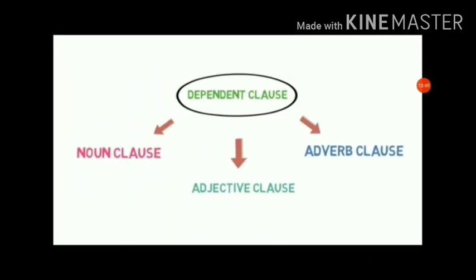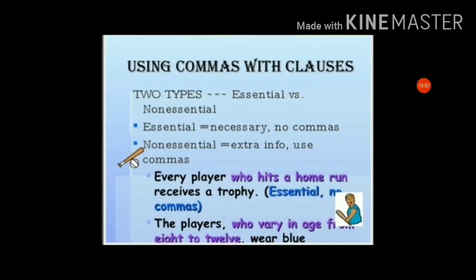So as we saw, dependent clauses are divided into three types: noun clause, adjective clause and adverb clause. Let's discuss this. First of all, clauses can be used with commas, like in the last example, while the kangaroo is crossing the road, where they put a comma between the two parts. There are two types, essential versus non-essential. What is essentiality? The necessary part takes no commas in an essential sentence, and non-essential, extra information, uses commas.